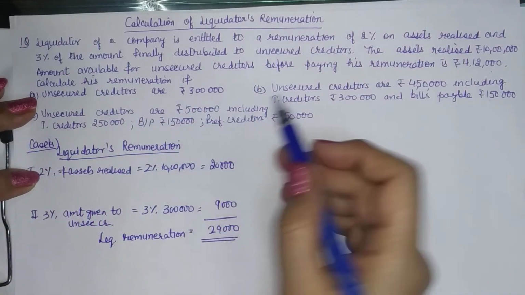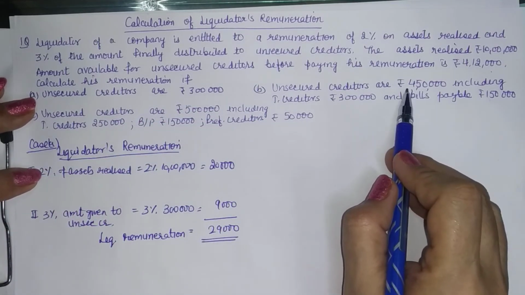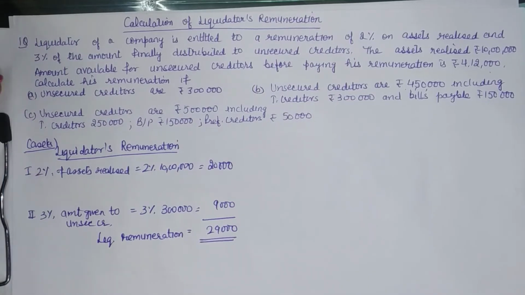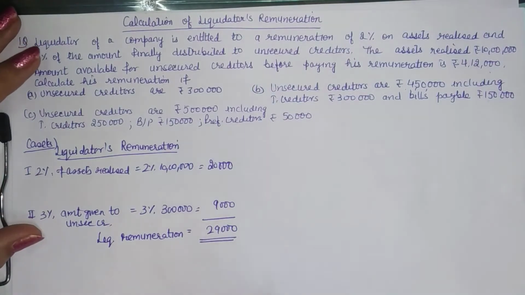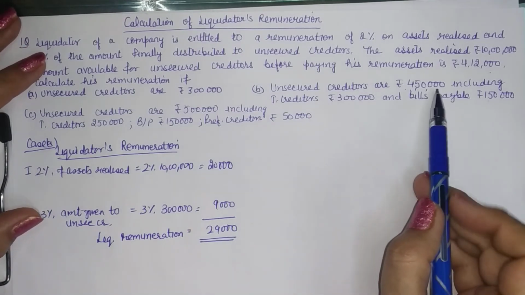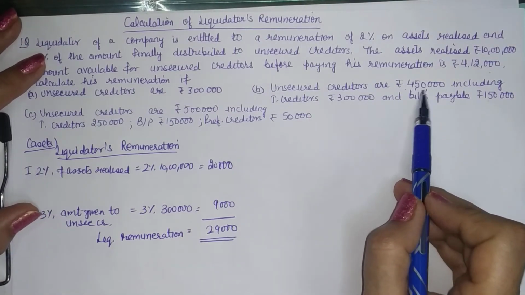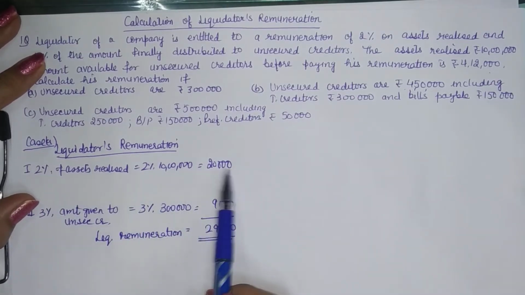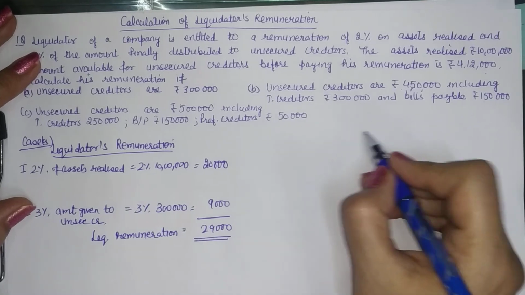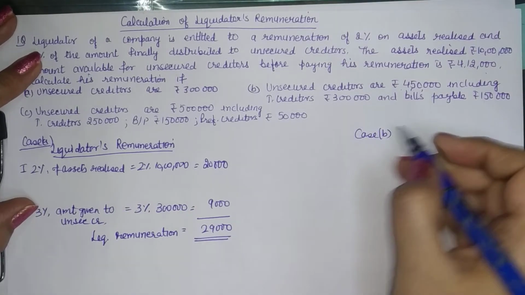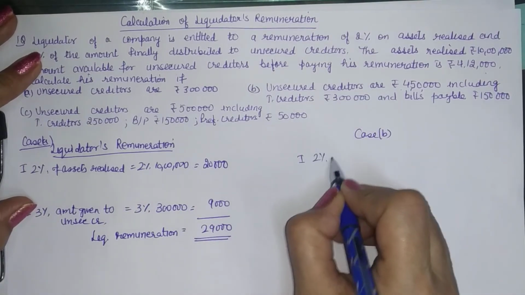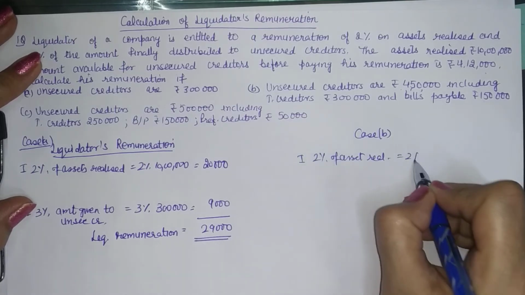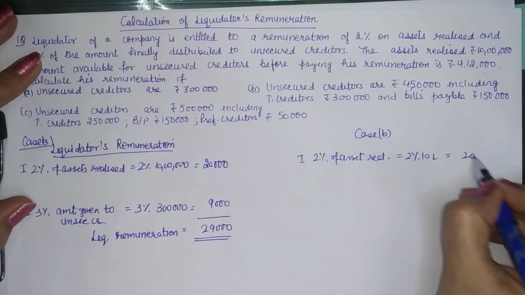Now case B: unsecured creditors are 4,50,000, which includes these two components. If you are to pay the unsecured creditors, you do not have a sufficient amount here, because you are to pay them 4,50,000, but you have 4,12,000, and that too when you are to give the first part of remuneration also. So in case B, the first component, 2% of assets realized, is still there: 2% of 10 lakh, that is 20,000.